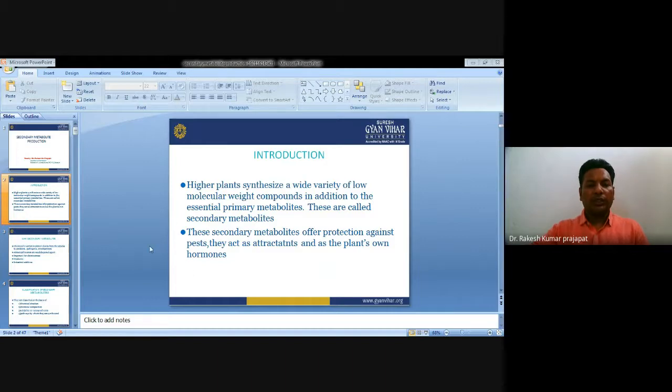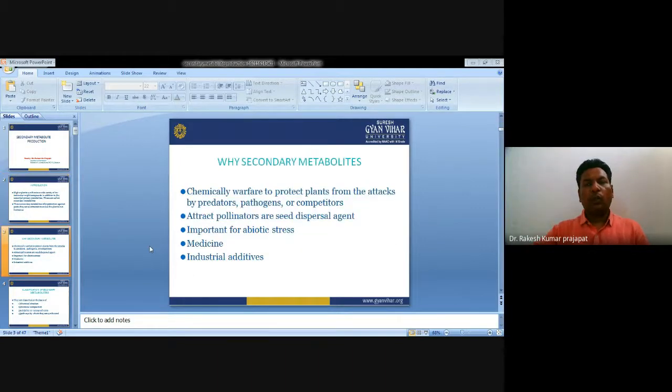Next, why do we need to study secondary metabolites? Chemically, they act as warfare to protect plants from attackers such as predators, pathogens and competitors. So they provide immense advantages to the plants, which is why plants synthesize these secondary metabolites.